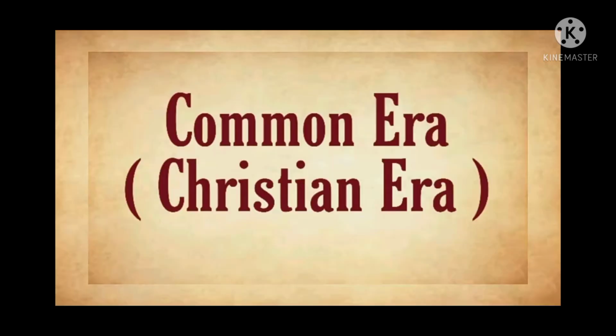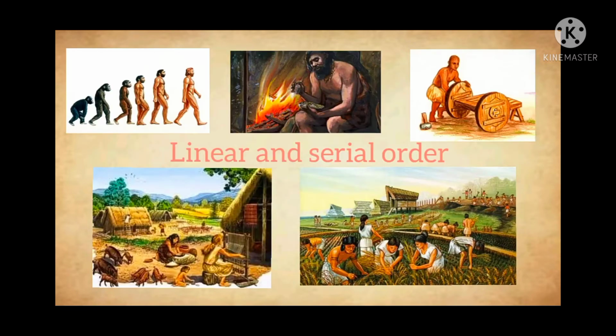Now let's see the second point, common era. Common era means Christian era. So unilinear division of time is arranged by serial order. In this first picture you can see the evolution of man. In the second picture you can see the invention of fire. Then in the third picture you can see the invention of the wheel. In the fourth picture you can see the settlement of a village. And in the last picture you can see farming, meaning agriculture.